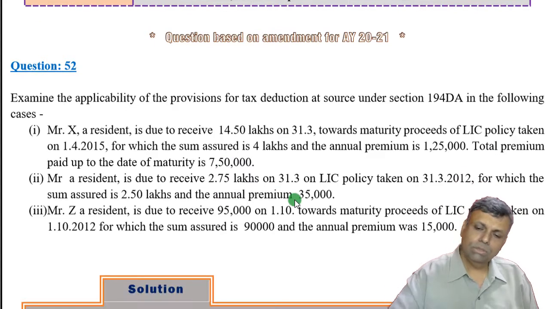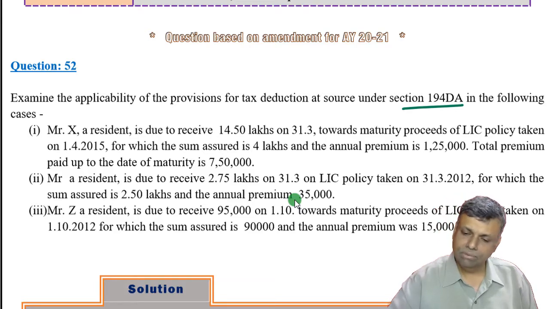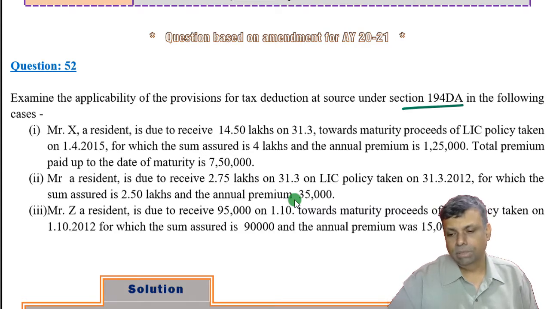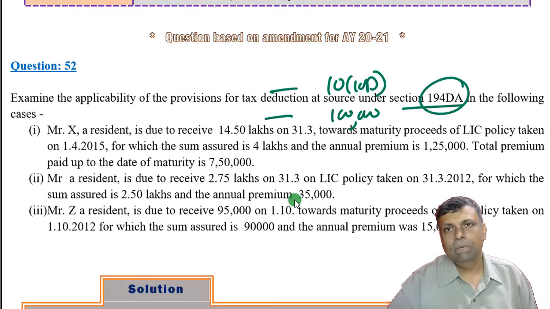Now see this particular question, which is with respect to section 194DA, that is life insurance policy payments. In that particular case we have some different situations. Two points should be remembered. One is 10(10)D provisions, that is the exempt policies. If it is an exempt policy, then no tax is required to be deducted. And second, there is a monetary limit of 1 lakh rupees under 194DA. So if your payment itself is less than 1 lakh, even if it was a taxable policy, no tax is required to be deducted.